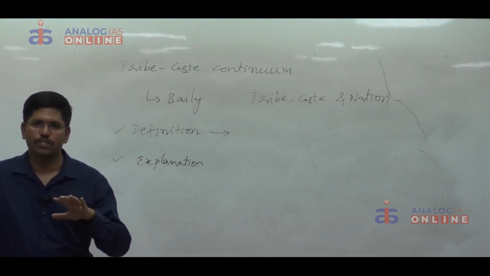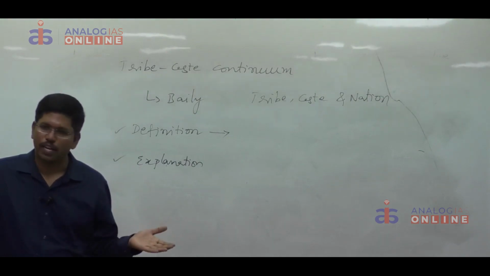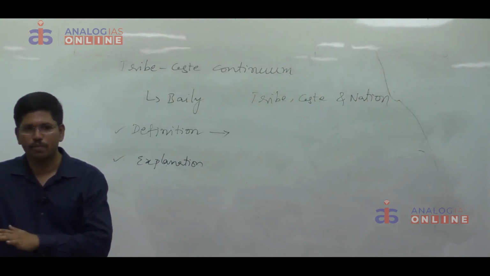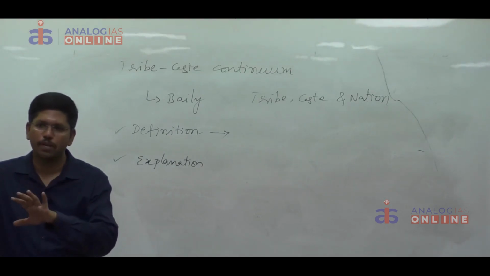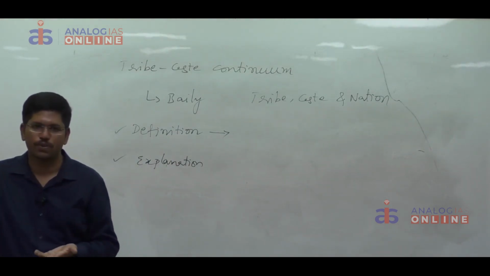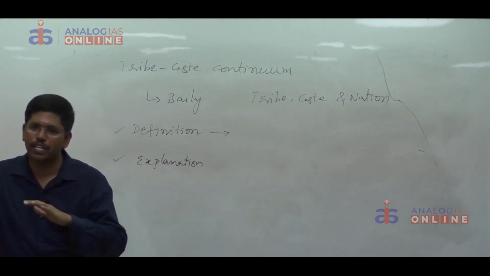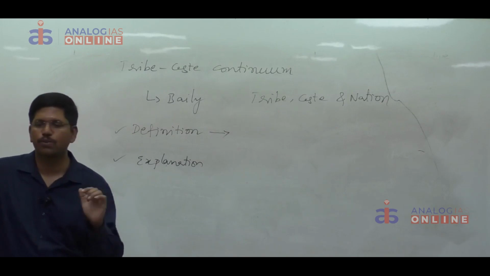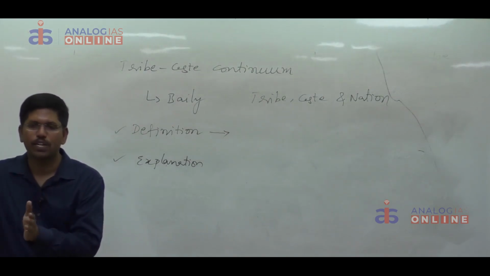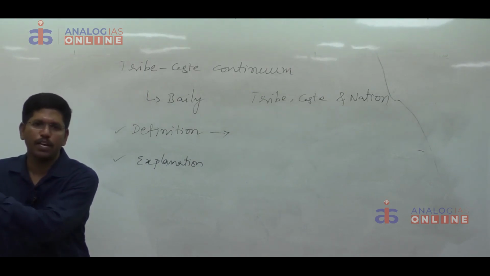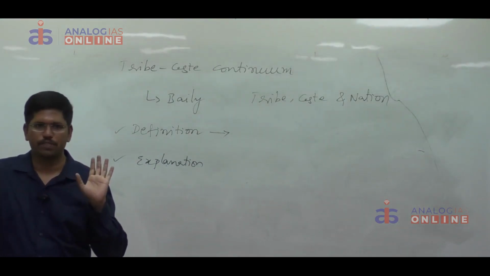All these societies can be placed either nearer to the caste end or nearer to the tribe end, or they can be placed in between, depending upon the degree of segmental solidarity and organic solidarity. If any society is having more segmental solidarity, it can be placed nearer to the tribal end. If any society is having more organic solidarity, it can be placed nearer to the caste end. If you give that explanation, that is sufficient.